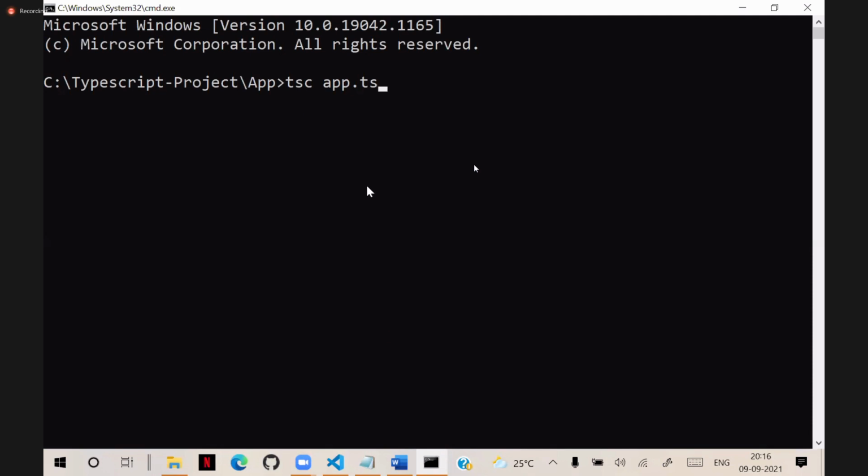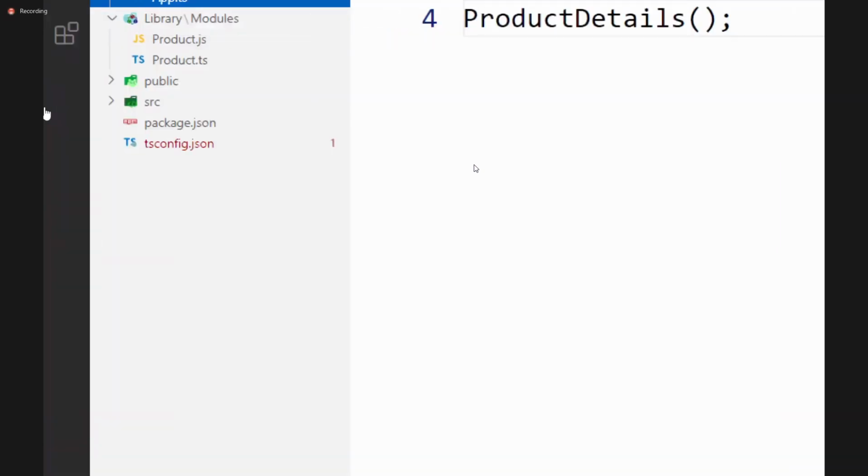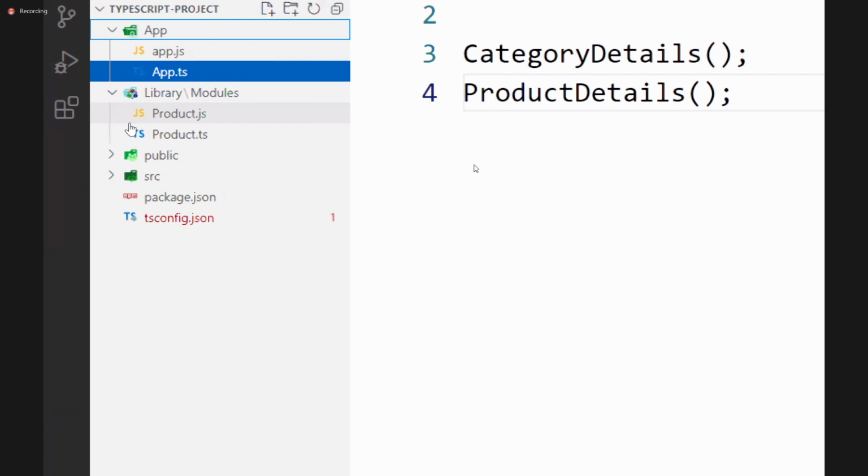TypeScript is using a module system. It can identify all the dependencies and compile all of them. You can see everything is compiled, and you can observe in the project that product.js is also converted automatically.